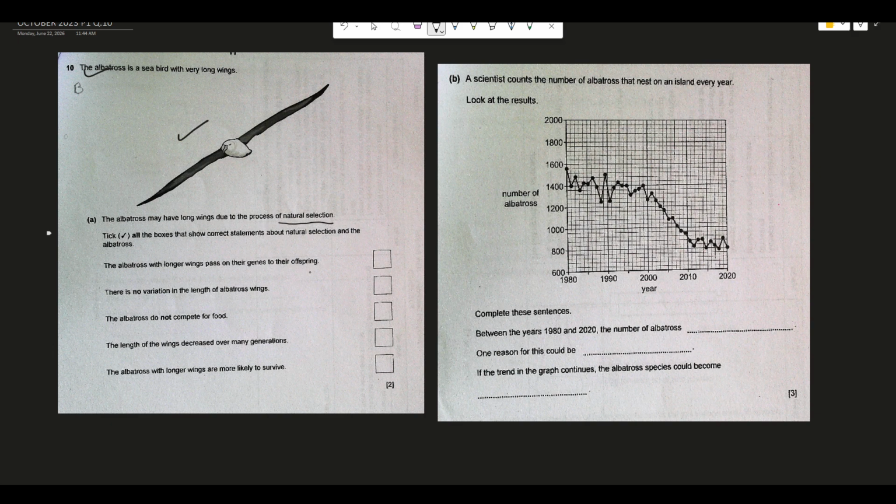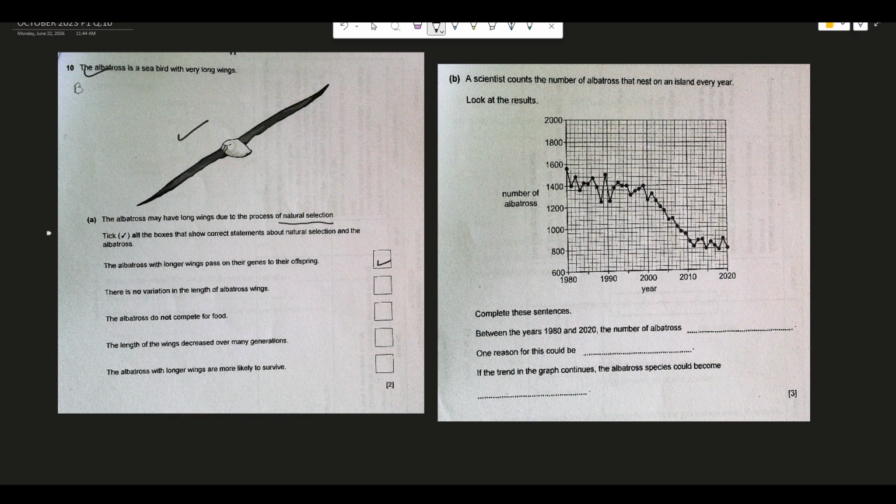Now obviously all the animals, all the species, always have that property of passing the genes to the offspring. So this statement is obviously correct. It comes in natural selection. In natural selection, always the features which are of great importance, like in this case the very long wings, are passed on to the offspring by the genes. So this is something where I will put a tick mark.